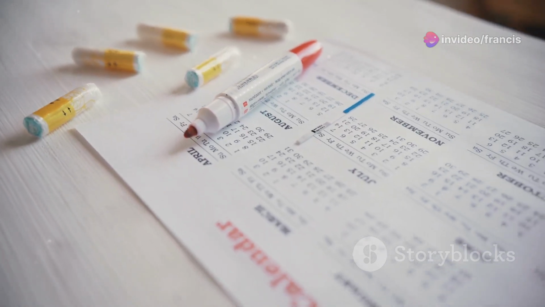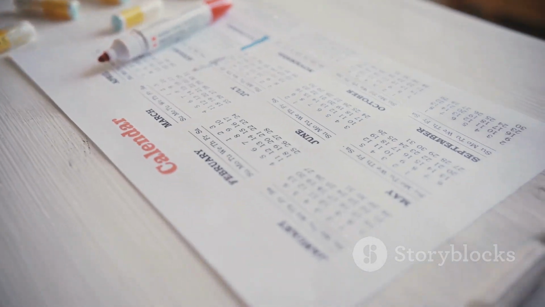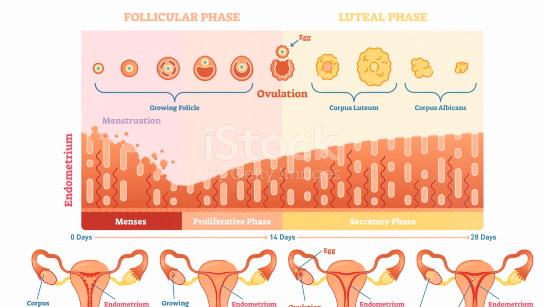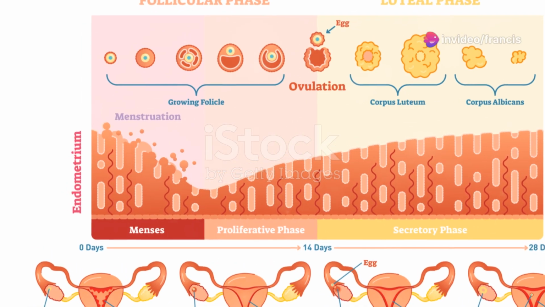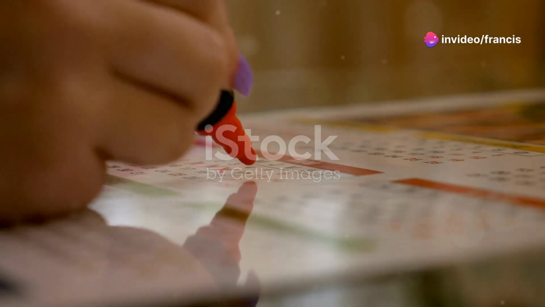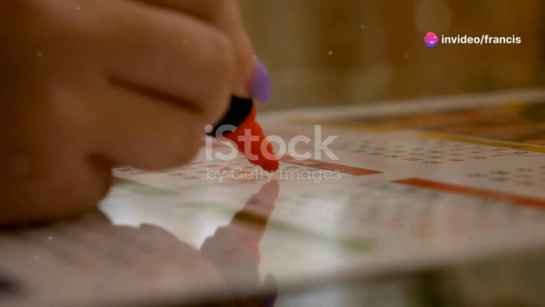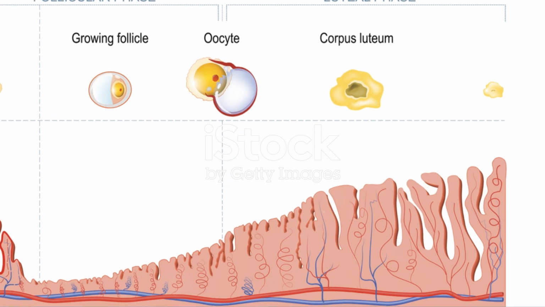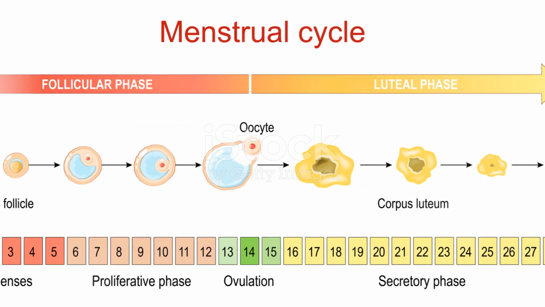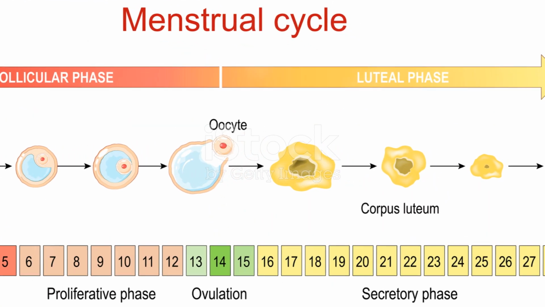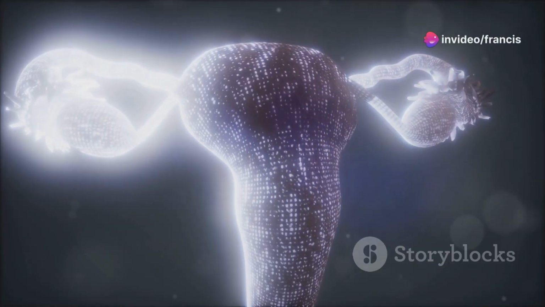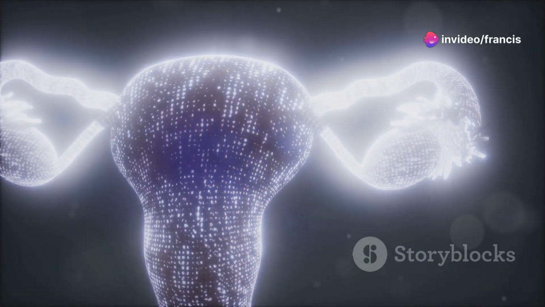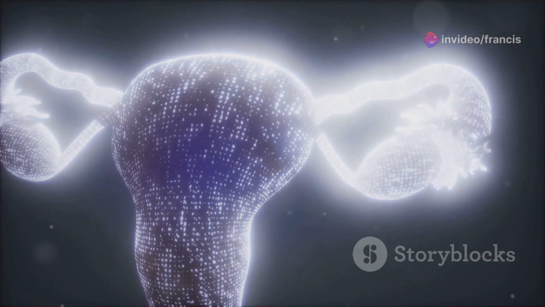The first day of your period marks the beginning of your cycle. The menstrual cycle can be divided into two main phases, the follicular phase and the luteal phase. The follicular phase starts on the first day of your period and lasts until ovulation. During this phase, the hormone estrogen rises, leading to the development of an egg in the ovaries and the thickening of the uterine lining. Ovulation is the process where a mature egg is released from the ovary, signifying the most fertile time of your cycle.